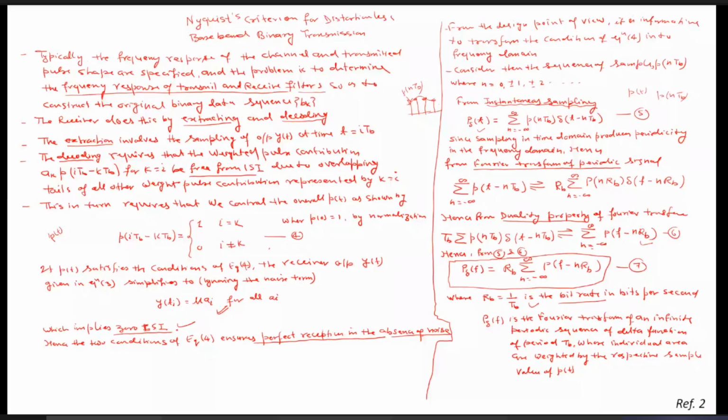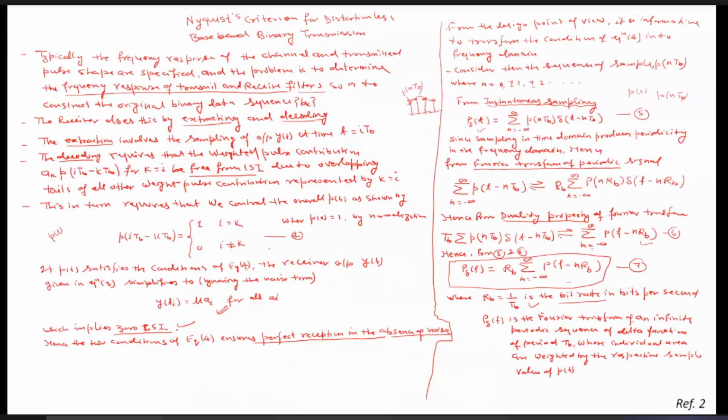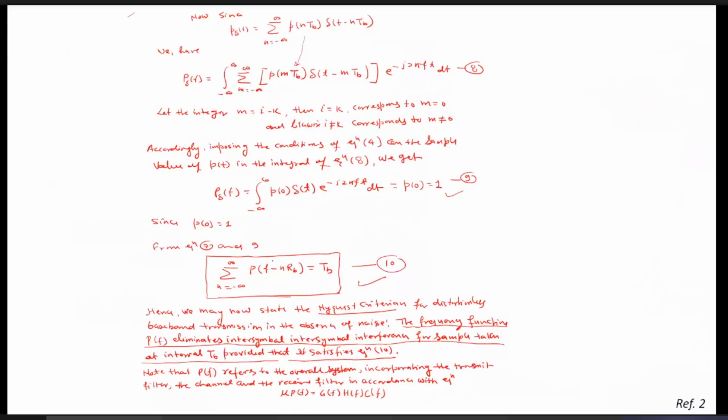TB. So these are the conditions which we got. What does it say? It simply says that, in the frequency domain, this is in the time domain, and this is in the frequency domain, because here f is written. This is called the Nyquist criteria for distortionless baseband transmission.